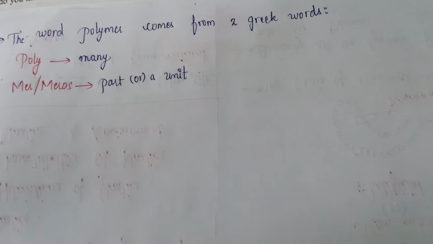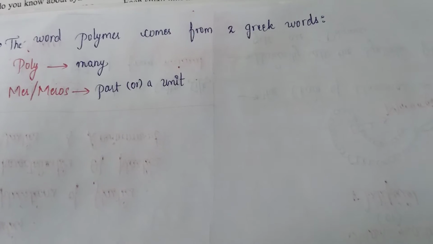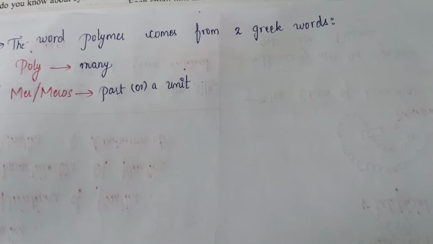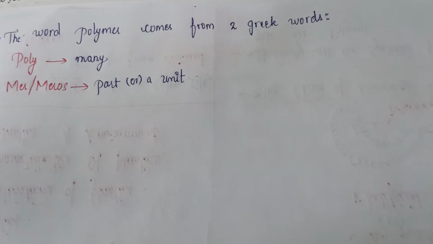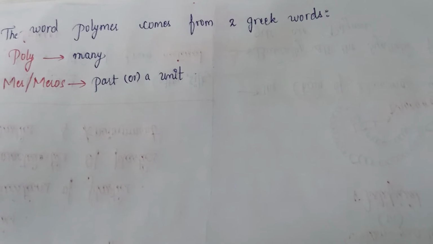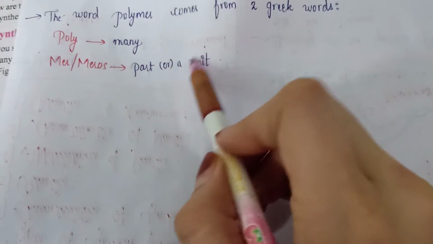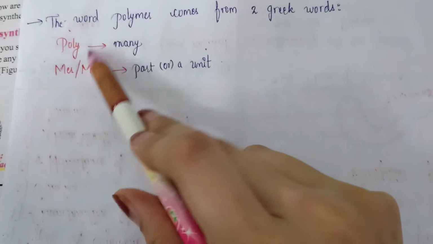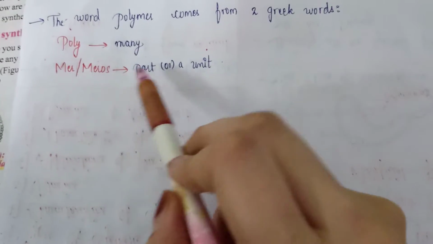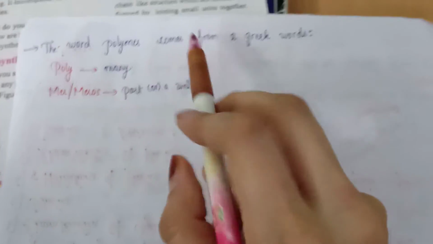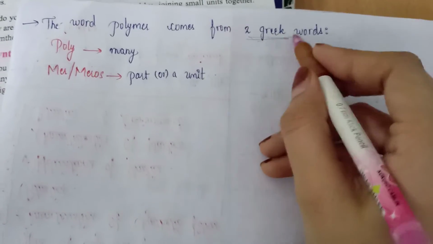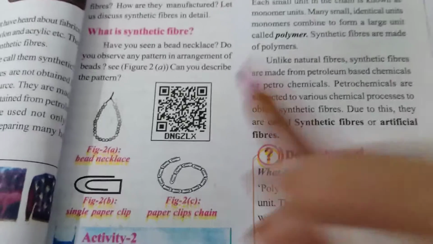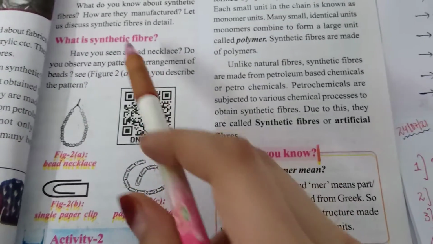What are polymers? The word comes from the Greek words poly, which means many, and meros, which means part or a unit. Many parts or units. Poly means many, mers means part or unit. It comes from two Greek words.